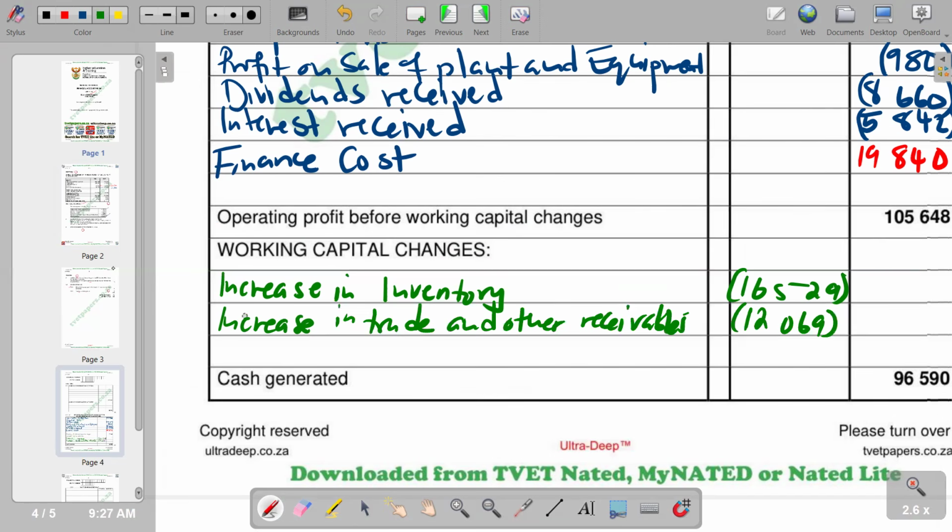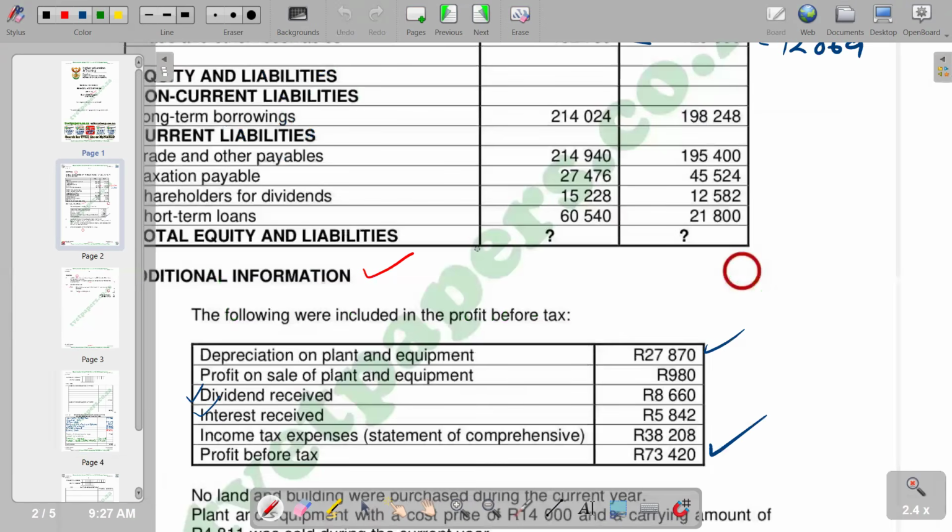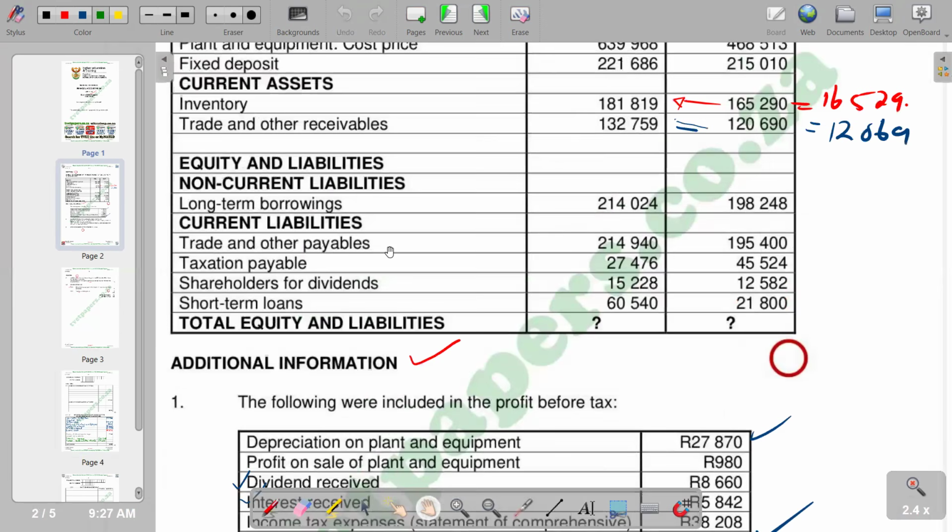And then from there, we go on to see the other elements. We now go to current liabilities. We have got trade and other payables.